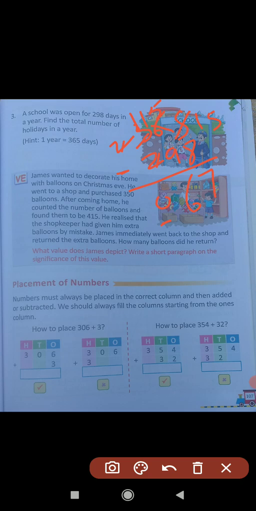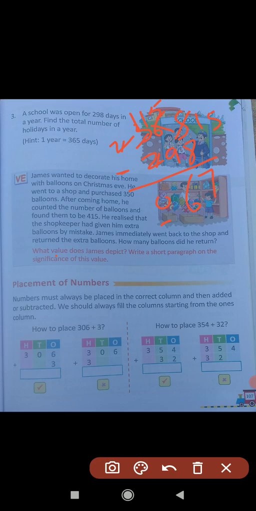James wanted to decorate his home with balloons on Christmas event. He went to a shop and purchased 350 balloons. After coming home, he counted the number of balloons and found them to be 415. Here he realized that the shopkeeper had given him extra balloons by mistake. So James immediately went back to the shop and returned the extra balloons. So how many balloons did he return?